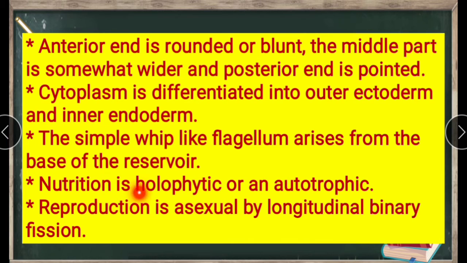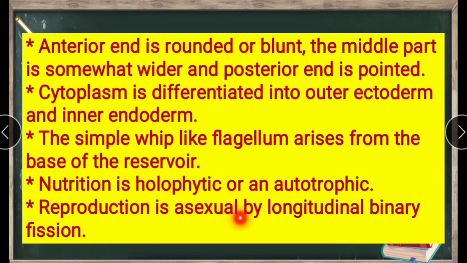Nutrition is holophytic. Holophytic means they are able to synthesize complex organic compounds by photosynthesis. Autotrophic means, for example, plants, because they prepare their own food. So these are called autotrophic.